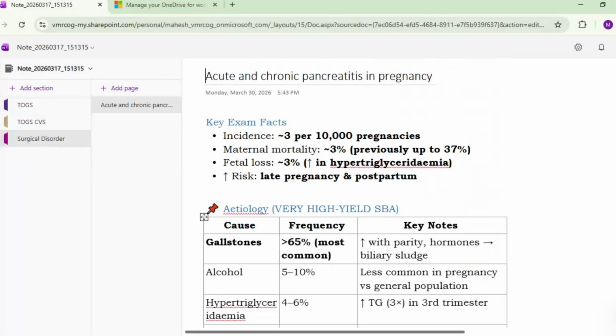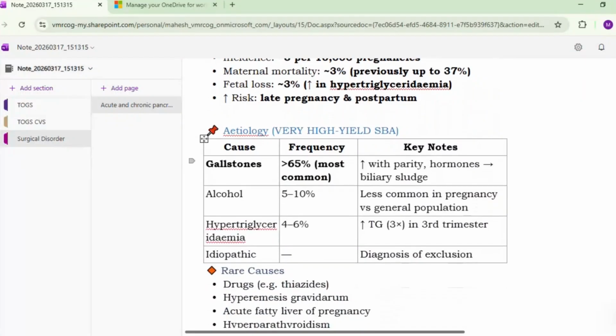Again, here is an SBA regarding the etiology of pancreatitis. Okay, the most common etiology is gallstone. More than 65% of cases, it is gallstone, and associated with increased parity. Under the hormonal influence, there is biliary sludge, and gallstone is the most common cause in more than 65% of cases. Alcohol is seen in 5 to 10% of cases, less common in pregnancy than the general population.